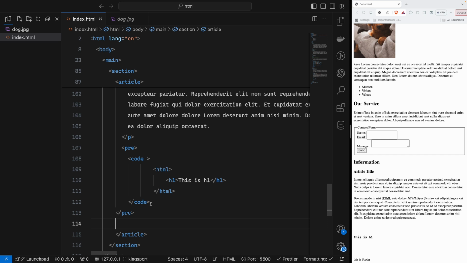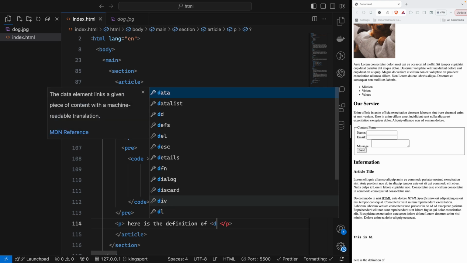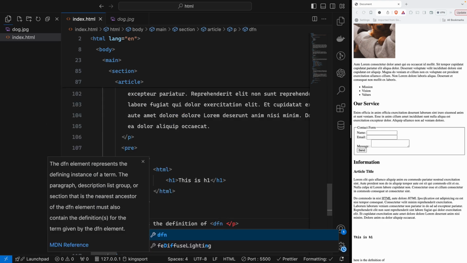We have definition here. Here is the definition of, and then I will introduce the inline dfn. So the dfn element represents the definition of a term, let's say in a paragraph, description list group, or section.